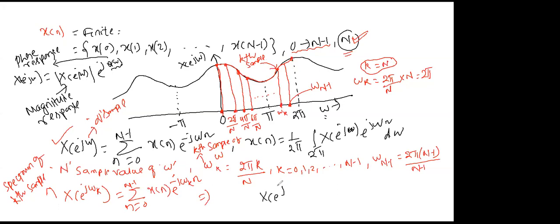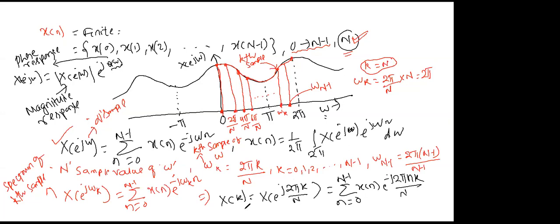Now, if you want to write more clearly, what I can do is write like this: X of e to the power j omega k, meaning 2 pi k by N, equals summation n from 0 to N minus 1 of x of n e to the power minus j 2 pi n k by N. Let this be your X of k.